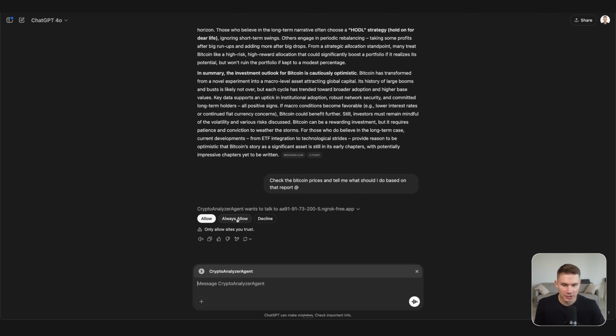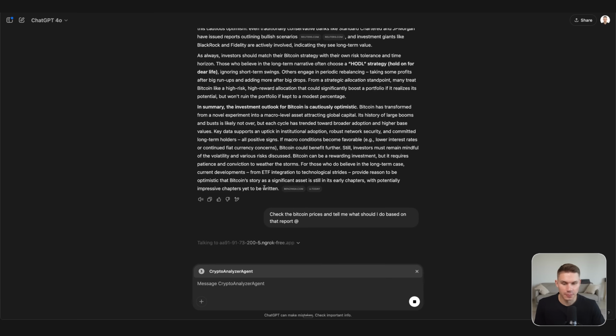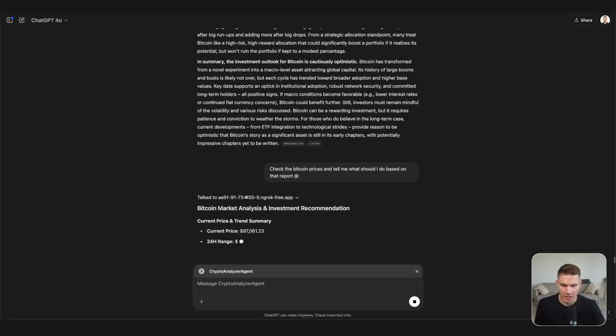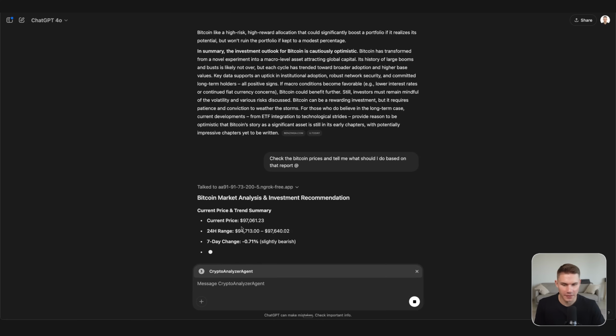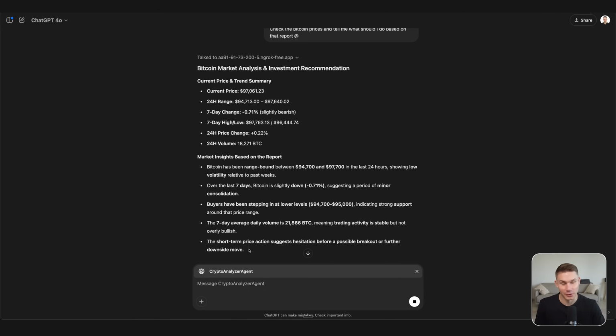Awesome. So now, as you can see, the crypto analyzer agent starts in action, checking the prices based on this report. Amazing. And now, as you can see, it provides me with the current price, 24-hour range, and other metrics. So again, you can only imagine how powerful this is, because now the agent can then further invest for me into the Bitcoin market based on this comprehensive research that included more than 30 sources.